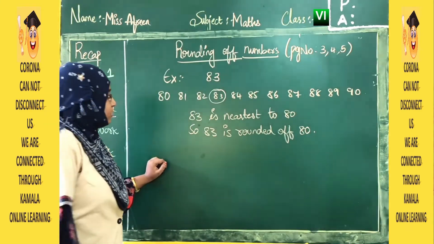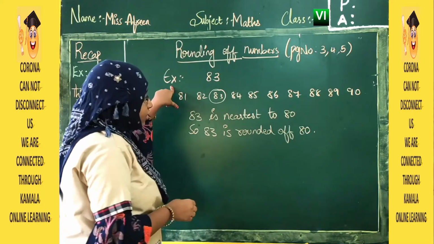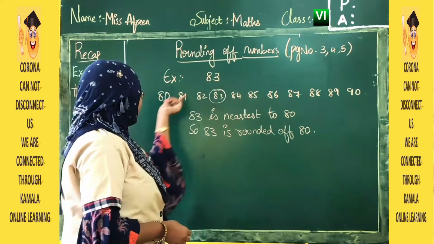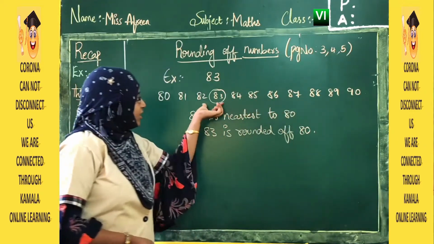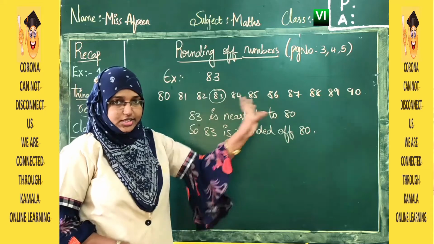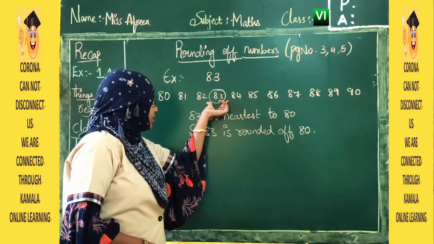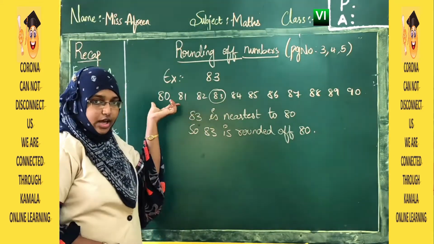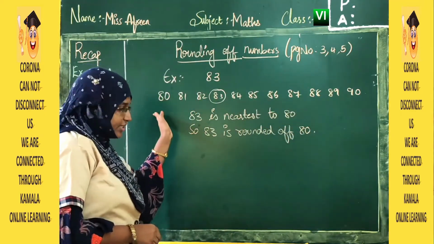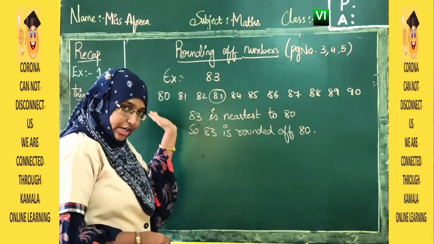Okay. How are we finding rounding off nearest to 10? We write the multiples of 10 according to the given number and see whether the value is near to 80 or the next number, that is, the lower or the higher number. After seeing that, we round off, either rounded down or rounded up. Whenever you go to the left side, the lower side, we say that is rounded down.